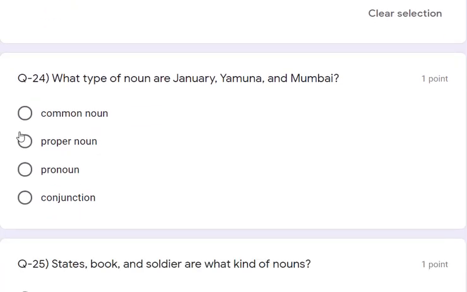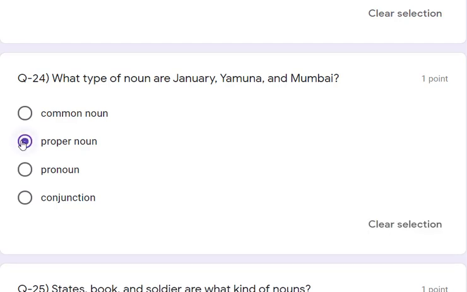Now question number 24. It asks what type of noun are January, Yamuna and Mumbai? What type or what kind of noun? Common noun, proper noun, pronoun or conjunction. Yamuna, January and Mumbai, all three are written with a capital letter and all three are proper nouns. So the answer is proper noun.